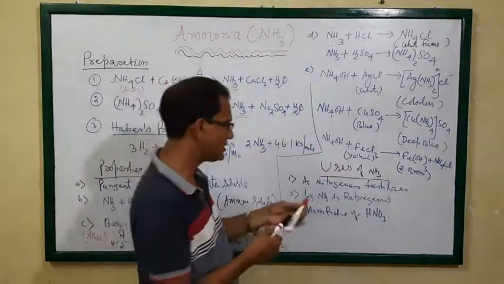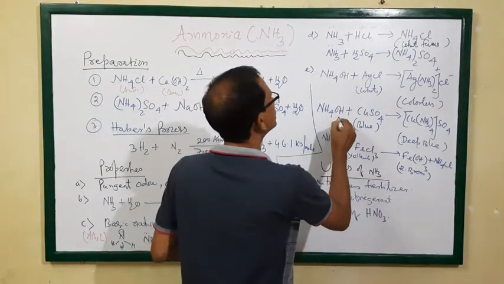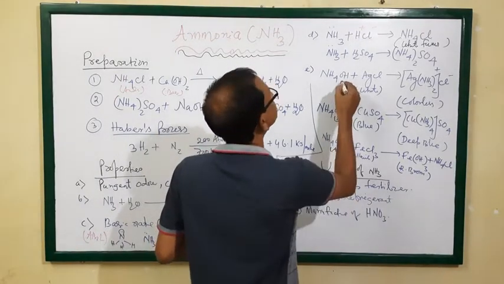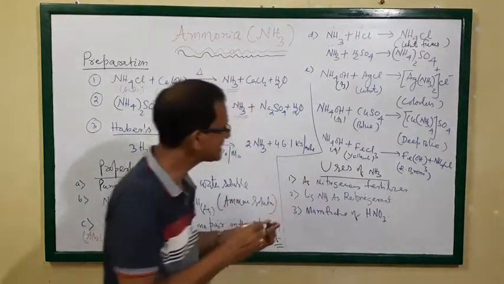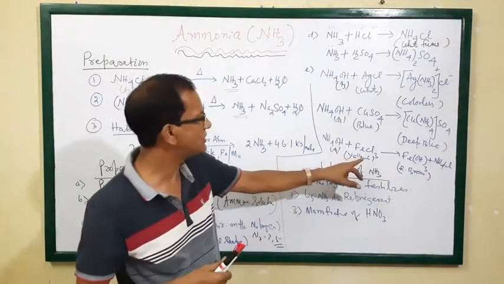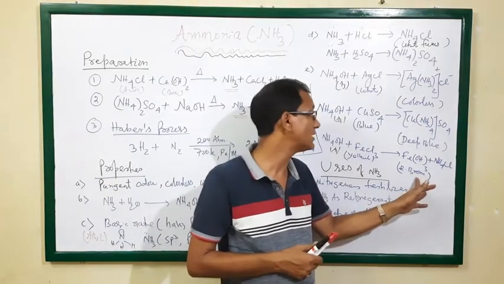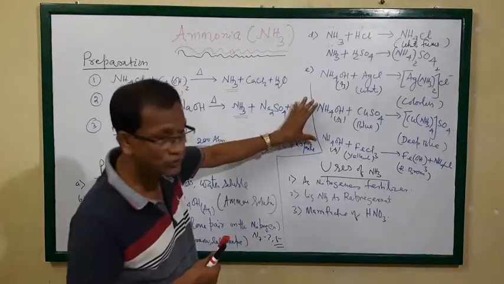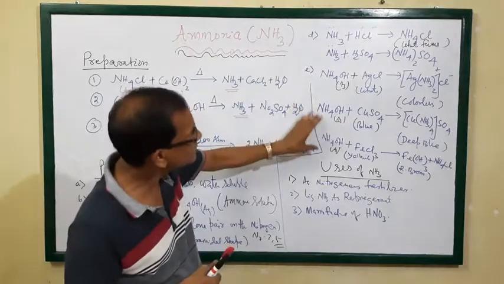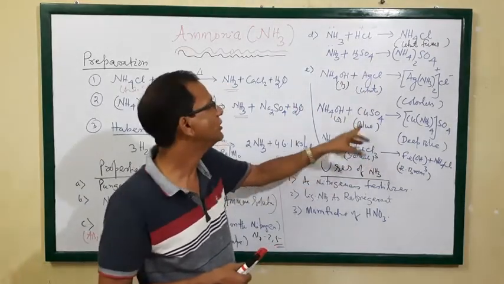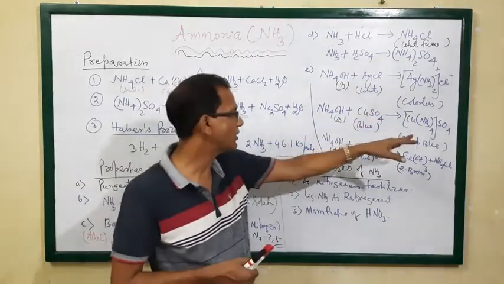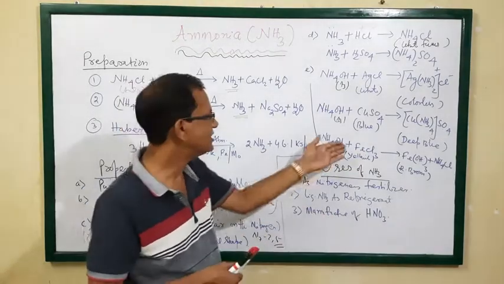Both are aqueous solutions. When this aqueous solution of ammonia is mixed with the yellowish ferric chloride solution, the reddish brown color of ferric hydroxide is formed. That means ammonia reacts with some specific salts, that is silver chloride, copper sulfate, ferric chloride, zinc sulfate.